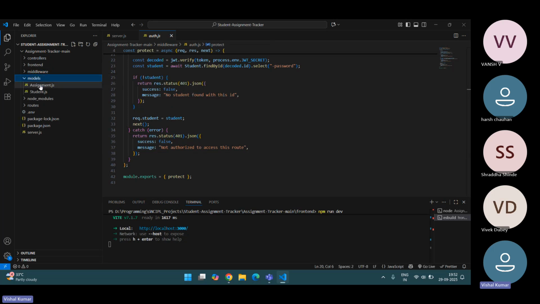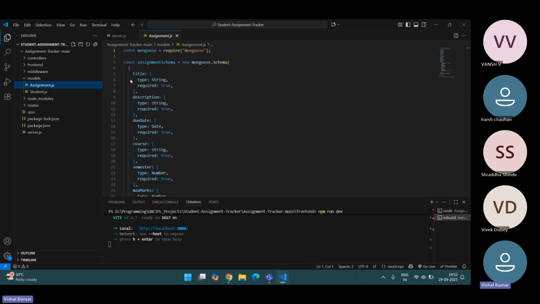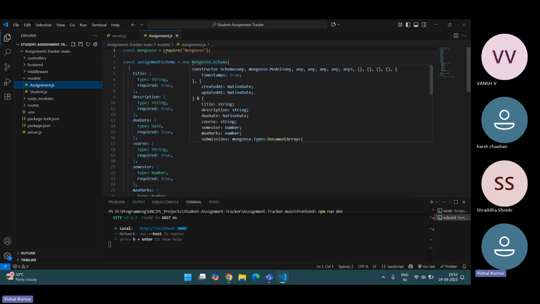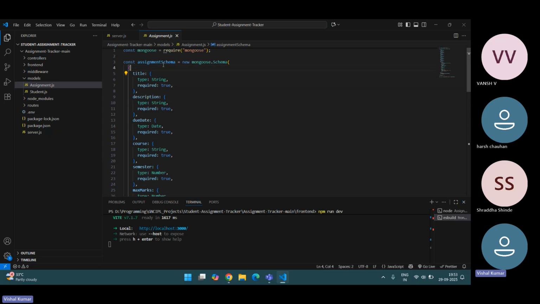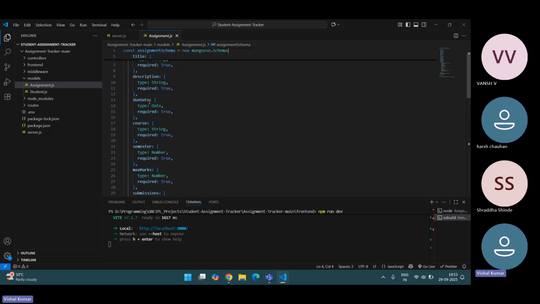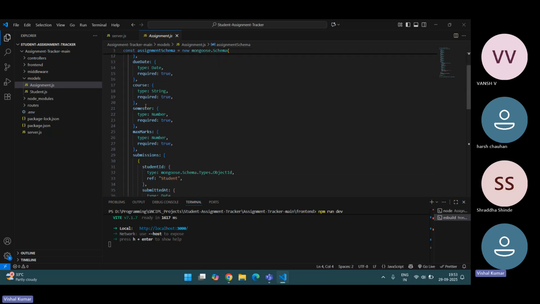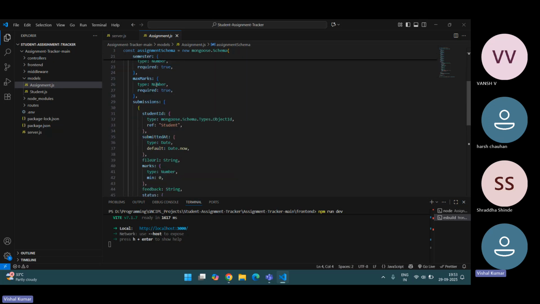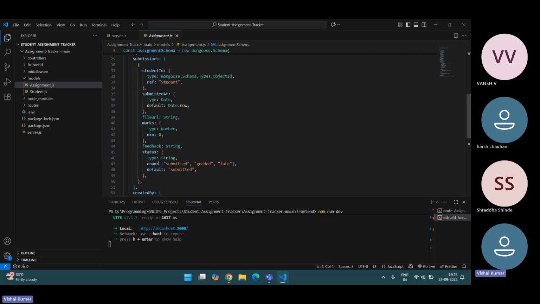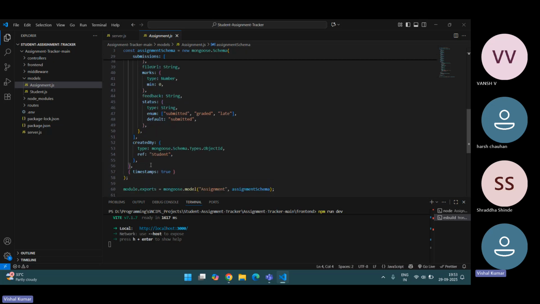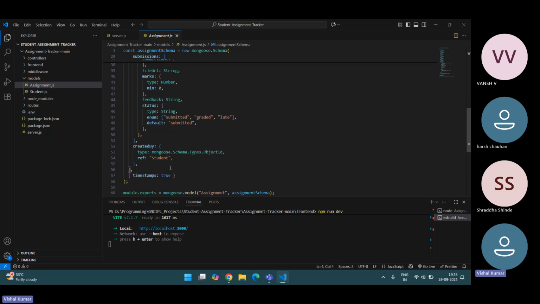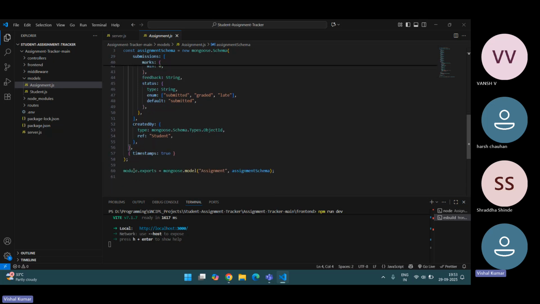Now we go to the main models part. Here is the assignments model, which is a schema. I've created a mongoose.Schema, the assignment schema. Here are the title, description, due date, course, semester, max marks, and submissions. In the last I have also given timestamps, which will show the time and date when the student submits. And in the last, I have exported the assignments.